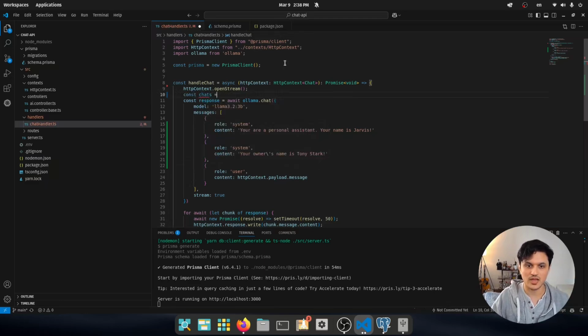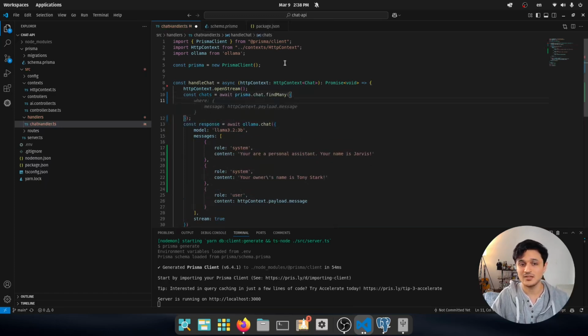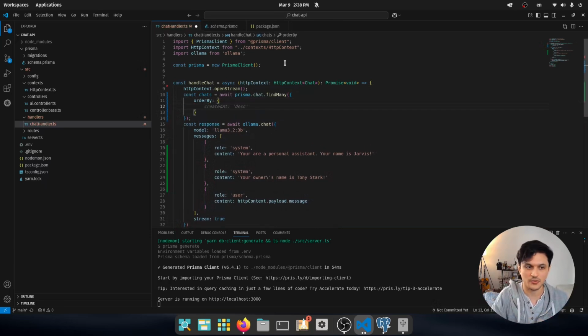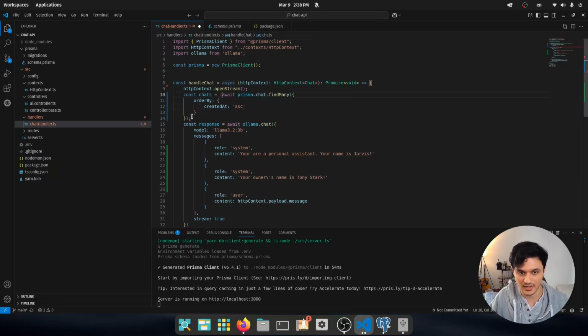So here I'm going to have the chats, read Prisma, chat, find many. I don't care about which chat. If I was using authorization, perhaps I would have cared about which chat I want for which user. But here I don't have a user. I want the chats to be ordered by their created at incrementally.